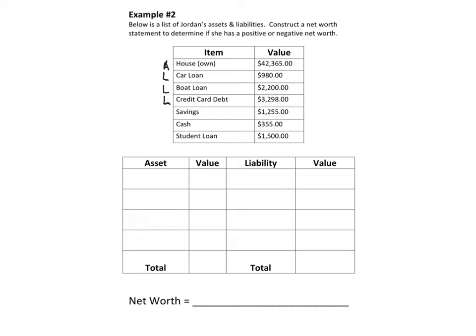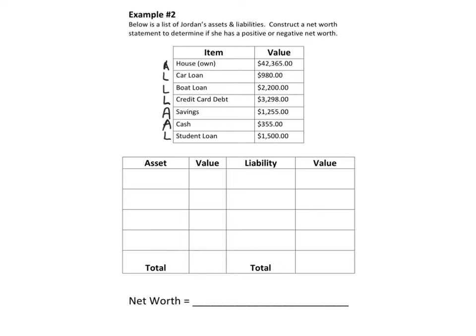Savings, that means it's in your bank account. It is yours. No one can touch it. Since it's yours and you own it, it's an asset. Cash, that could be in your wallet, in your pocket, at home, in a safe. That cash is just yours, so that's an asset. And your student loan. Again, it's a loan. Someone paid for your school. You have to pay them back eventually, so that is a liability.